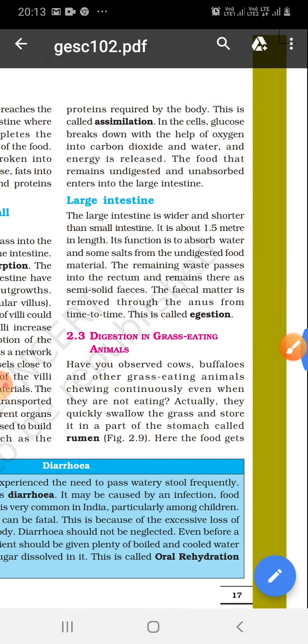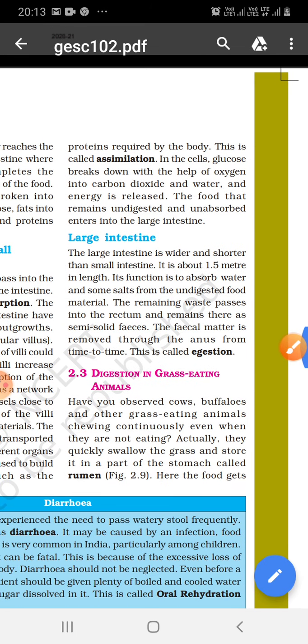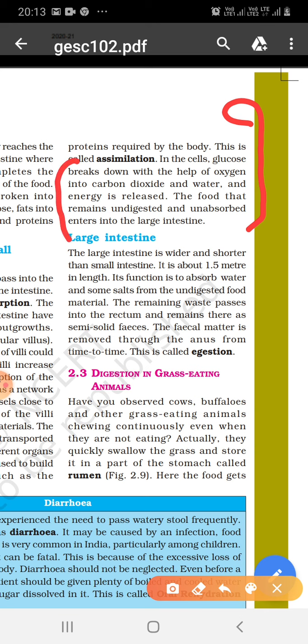Next step is assimilation. By this process the body gets energy and there is growth in the body. This is assimilation, in which glucose in cells breaks down with the help of oxygen into carbon dioxide and water and energy is released. Food that remains undigested and unabsorbed passes into the large intestine.